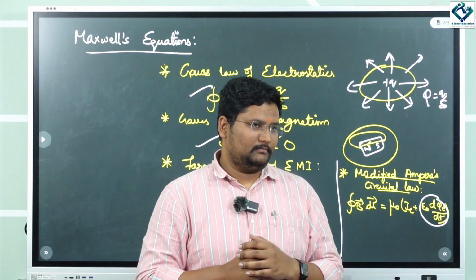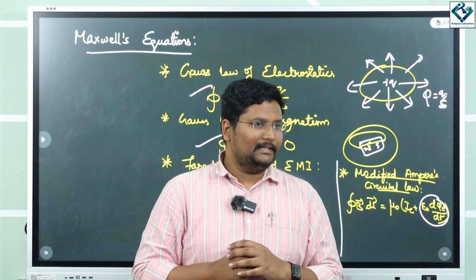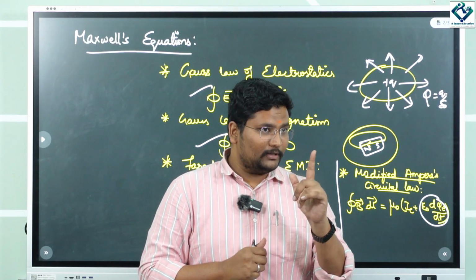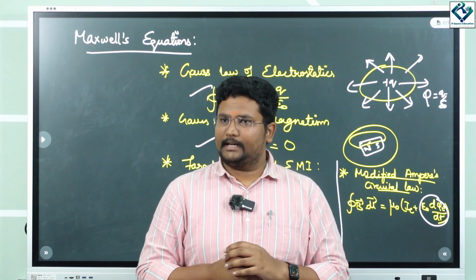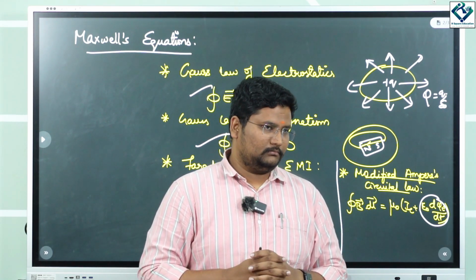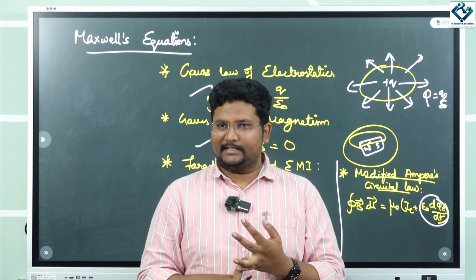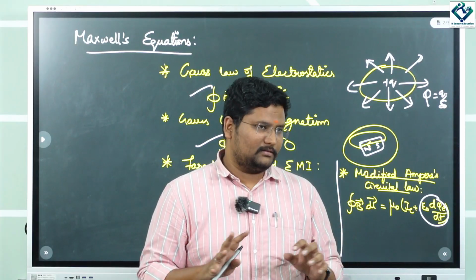Of course, it does not depend on the medium, because light never depends on a medium. Sound only depends on a medium. Is that clear? Right? So this is how electromagnetic waves were found. Understood? So time varying electric and magnetic fields are nothing but electromagnetic waves.